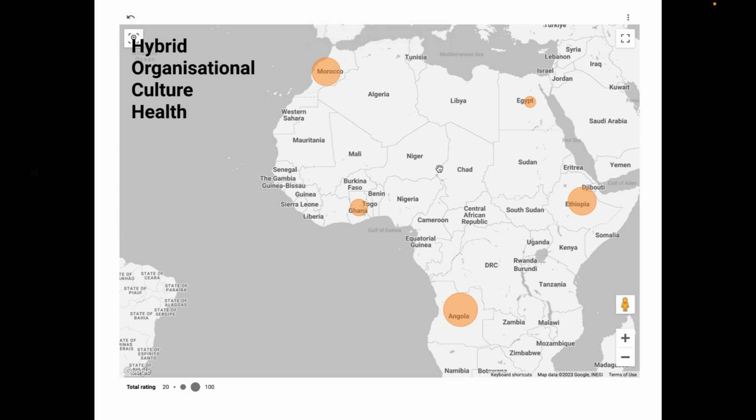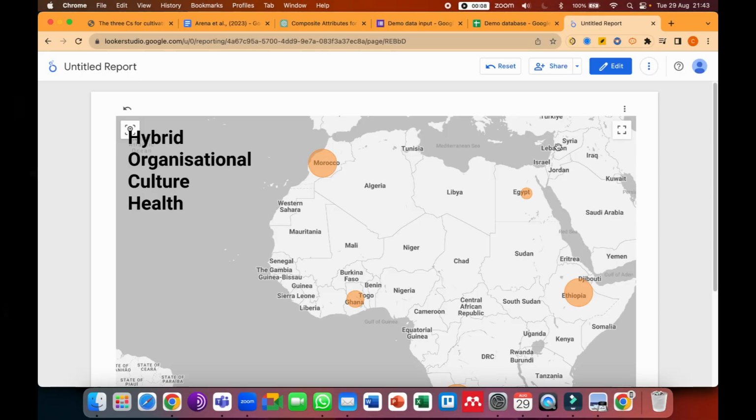So this is all live data, and then you can play around with the colors, and you can change this into a heat map as well, where the lowest one, which is currently Ghana, would be red, and Angola and Morocco, the highest ones, would be green. Of course this isn't the only chart. You can also do line charts, graphs, pie charts, even word clouds. These are all the types of things that are possible.